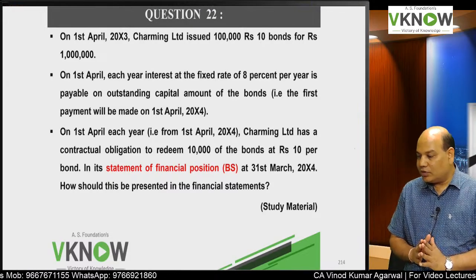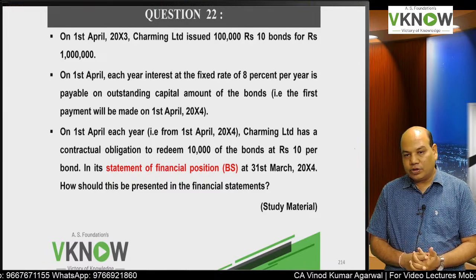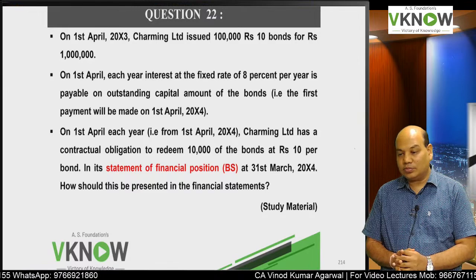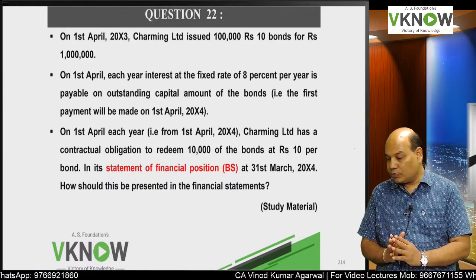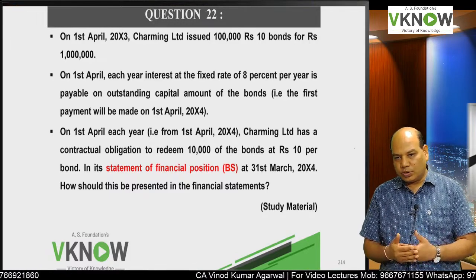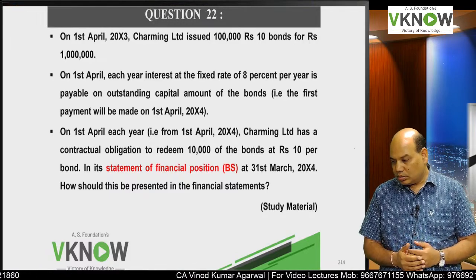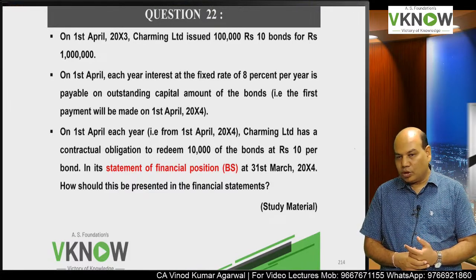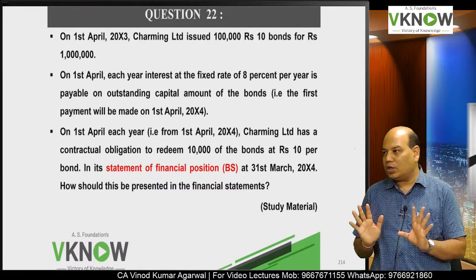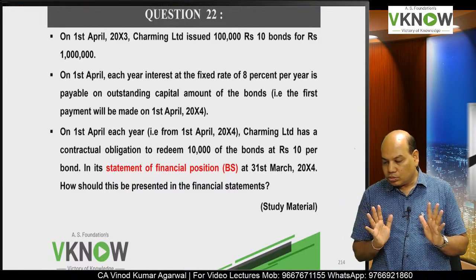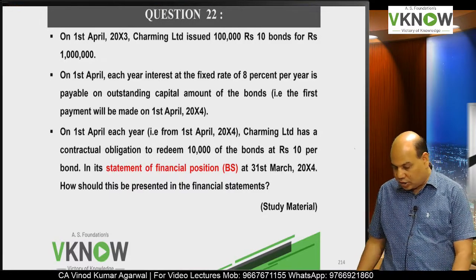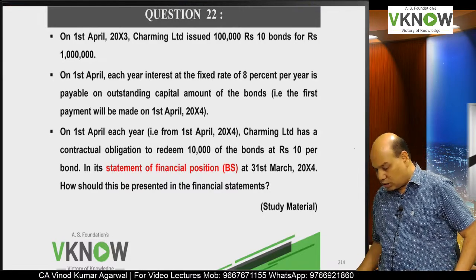On 1st April each year, that is from 1st April 2004, Charming Limited has a contractual obligation to redeem 10,000 bonds of rupees 10, that means 1 lakh rupees, at rupees 10 per bond, in its statement of financial position on 31st March 2004. Only one year they have asked. How should this be presented in the financial statement? So, how much will be current liability and how much will be non-current liability?